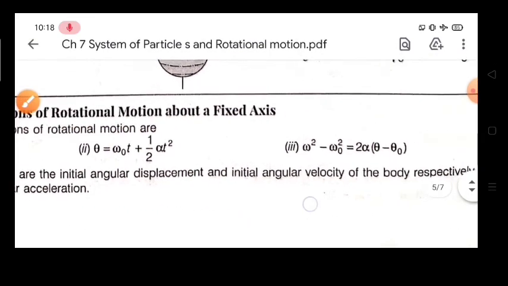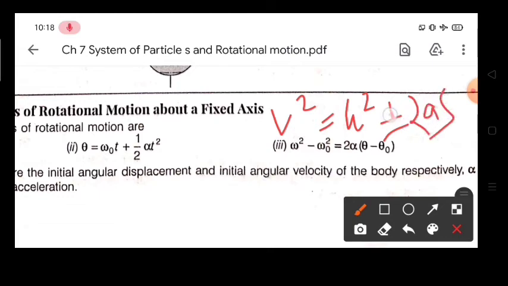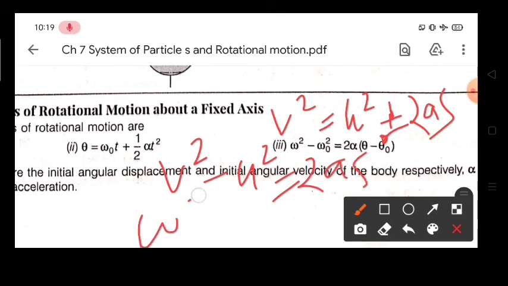In the third equation, in simple kinematics, we have v square equal to u square plus minus 2as. It is plus as well as minus, because for negative acceleration we write minus. So here you can write v square minus u square equal to 2as in simple form. So this v square will be replaced by omega square, final velocity, u square is omega naught square, minus 2as, that is alpha into, and s will be theta.